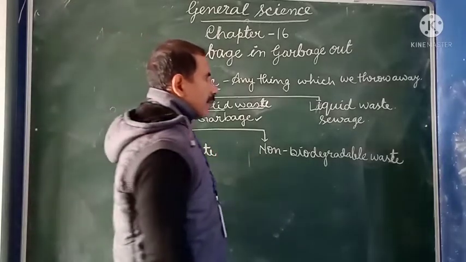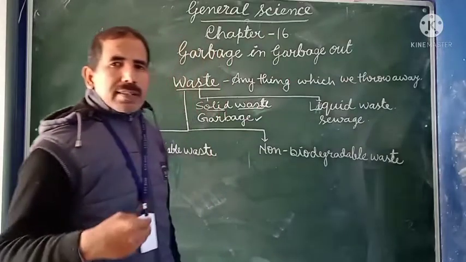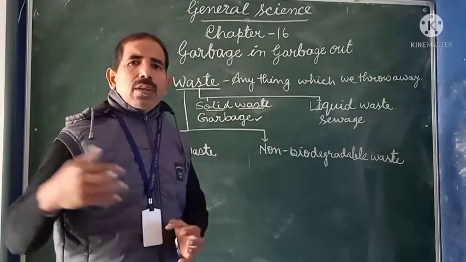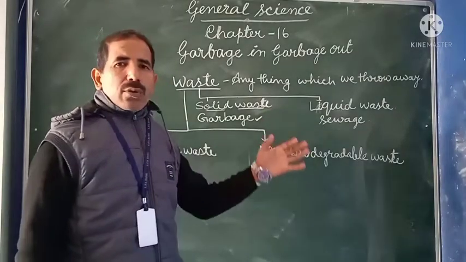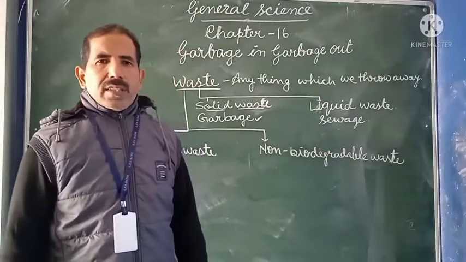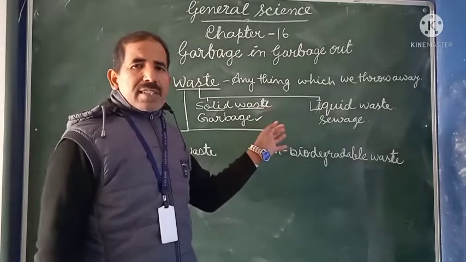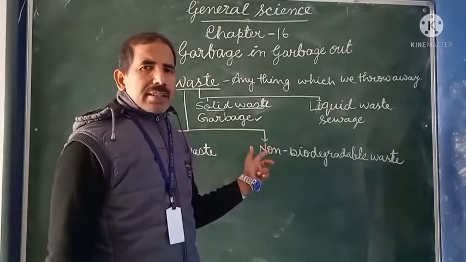The next is liquid waste. While taking a bath, the water that goes out of our home is a waste because we are throwing it away, and this liquid waste is called sewage. So waste can be divided into two groups on the basis of state, solid waste and liquid waste.